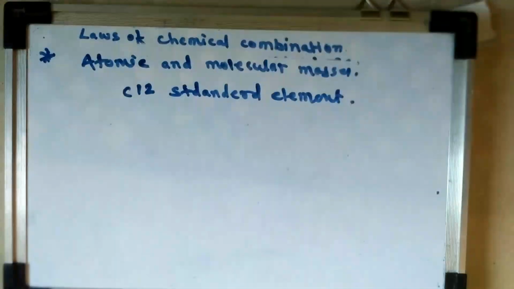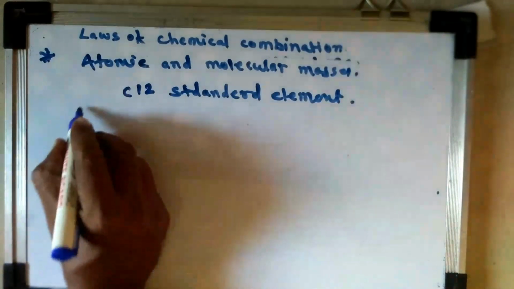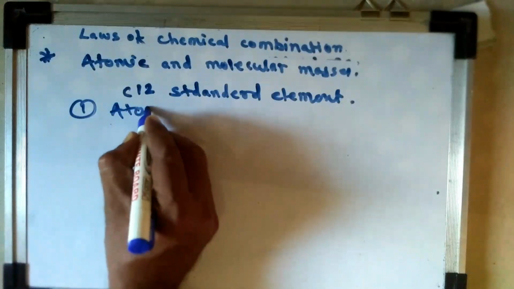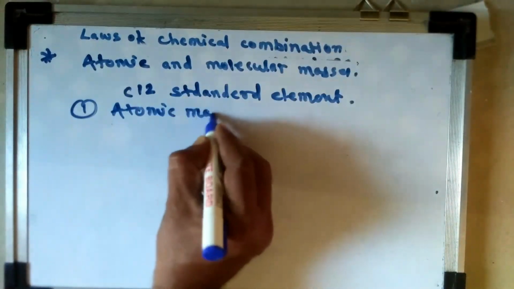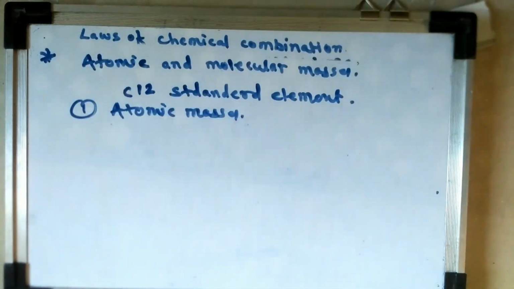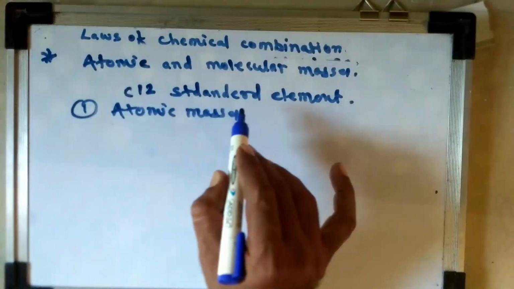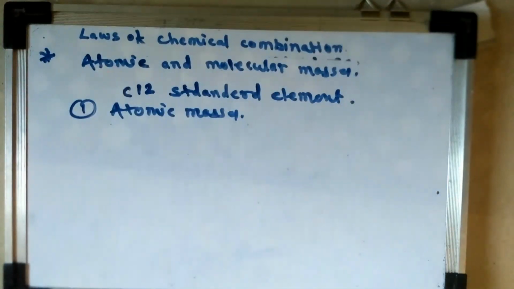From the standard element, all the atomic masses, first we have discussed about atomic masses. From the standard, the element C12 is the standard element. By considering the standard element, that element can be compared with other atoms. That is, we know that one carbon atom weighs 12 AMU, that is C12 exactly.